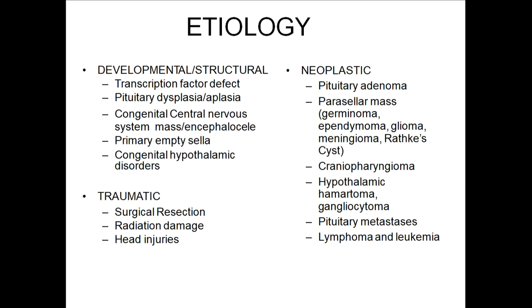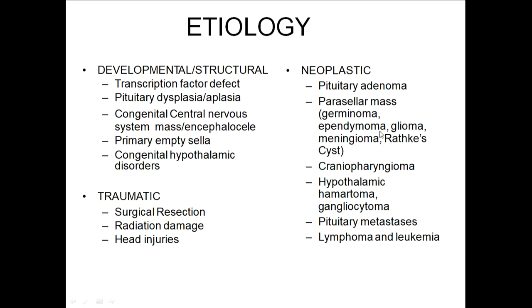So just to name those tumors, the most common is pituitary adenoma, wherein the gland itself, the pituitary, enlarges and these cancerous cells enlarge in size and they compress all the functional cells. So there is no net hormone synthesis, so that leads to hypopituitarism. Other parasellar masses like germinoma, ependymoma, glioma, Rathke cyst, meningioma, etc. can also cause compression leading to hypopituitarism.